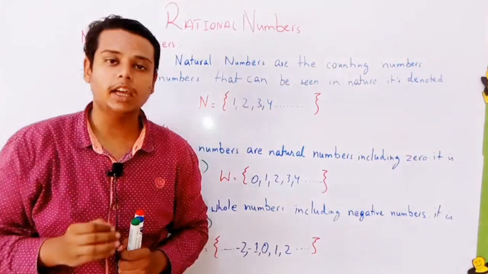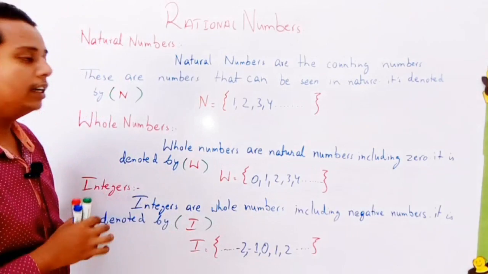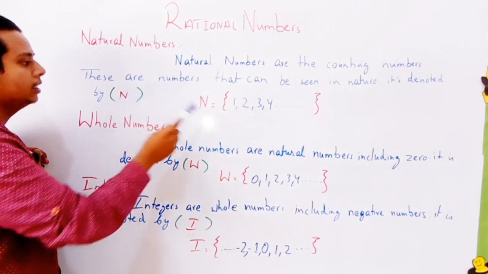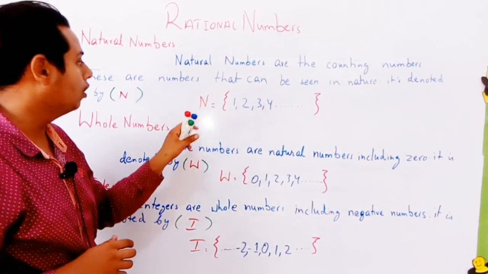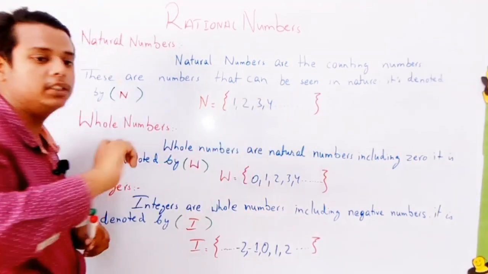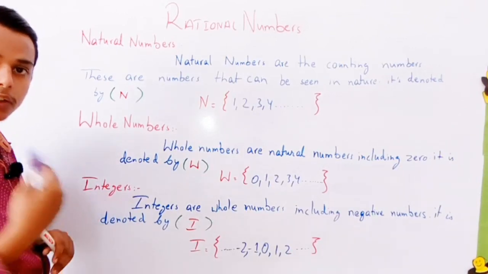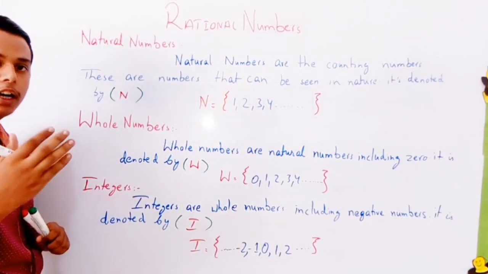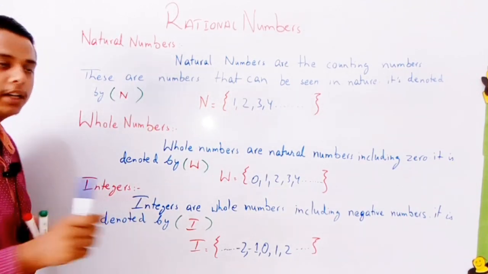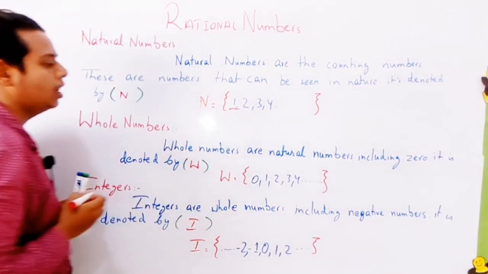There is no ending of the natural numbers. कभी भी ending नहीं होती किसी भी natural number की. It is infinite, and its set is denoted by N. इसका set किससे denote किया जाता है? N से denote किया जाता है. The set of natural numbers starts from 1 and goes to infinity. Means it will never end at any position. One by one it will just increase and go to infinity. ये कभी भी ख़त्म नहीं होते. But the smallest natural number is 1. जो सबसे छोटा natural number है, that is 1.